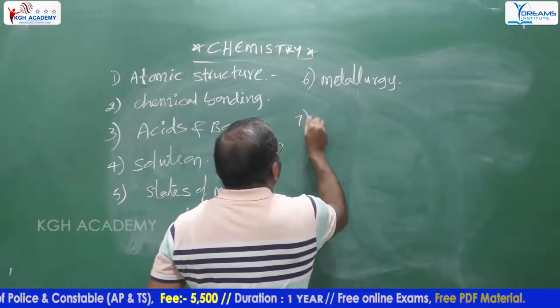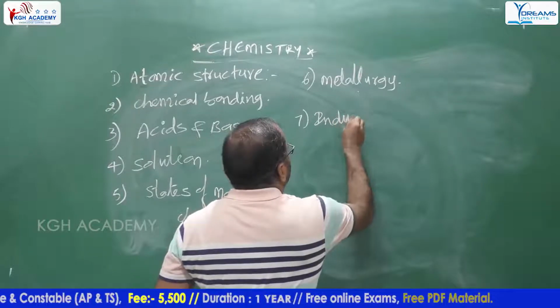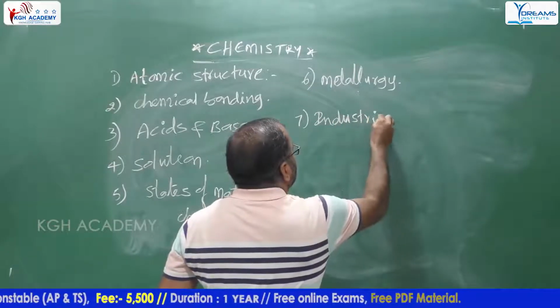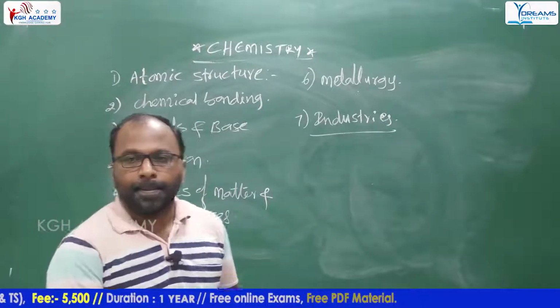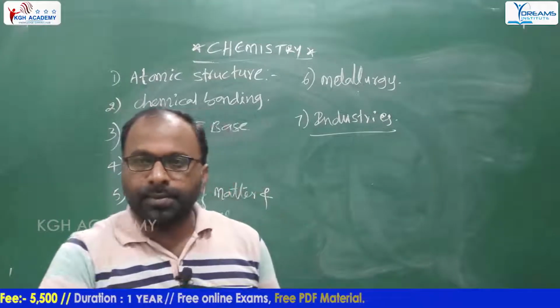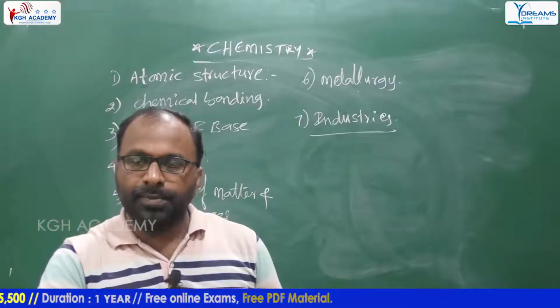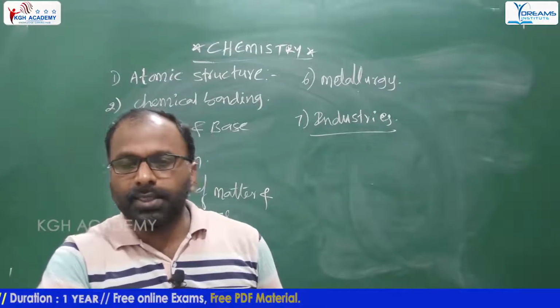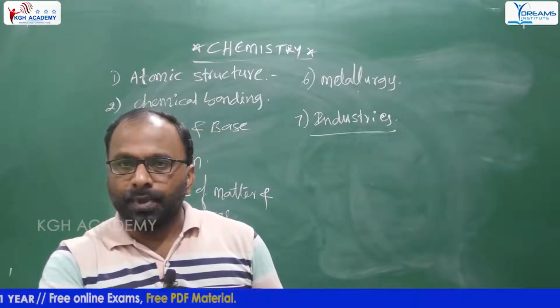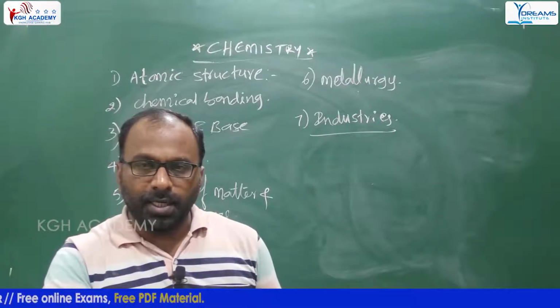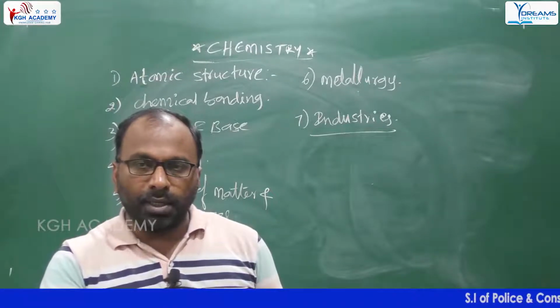Next one is industries. In this chapter, we'll discuss cement. Who prepared the cement? What is the composition of cement? Next, glass industry. Next, alcohol industry, sugar industry. Generally, sugar and alcohol are related concepts.